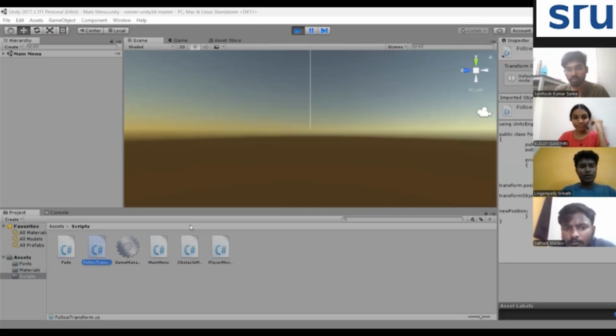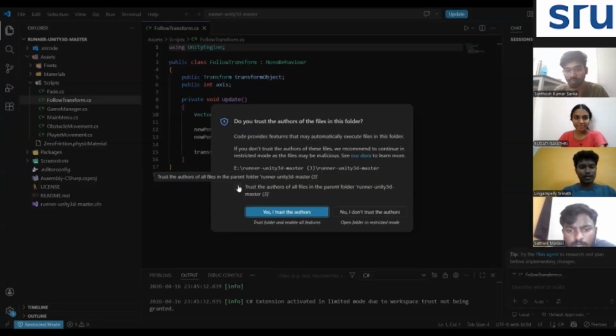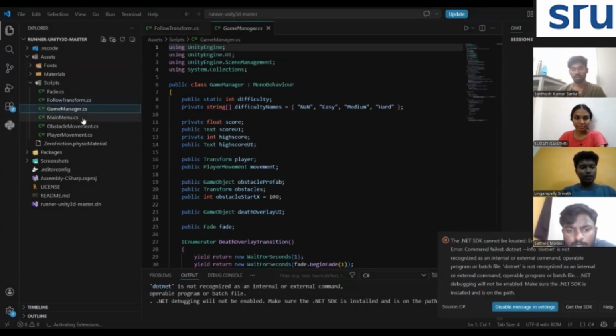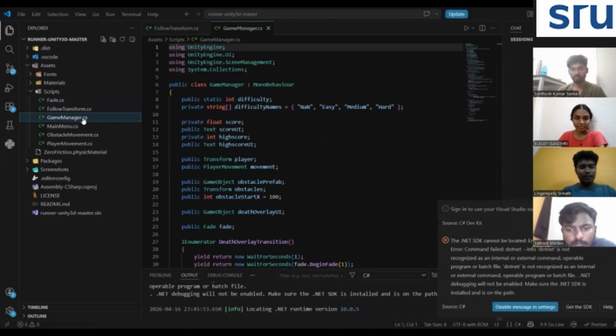For the scoring, we use a simple timer in the game manager. We also added a sound effect and screen shake on collision to make the game over moment feel impactful. The central logic ensures the game reacts instantly to player actions. To provide clear feedback, everything is modular so we could easily add power-ups later.